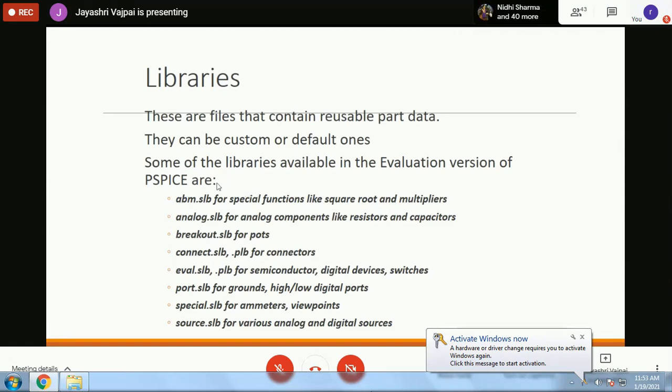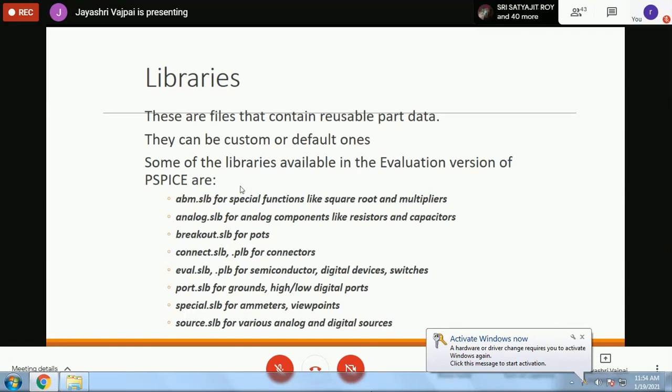For example, many times we construct a circuit where the loop may be completed through an inductor. PSpice will not permit it. It will give you an error saying that the loop contains only the inductor, because if you subject the system to any input which has a DC component, even a non-sinusoidal waveform, there will be a DC component in the Fourier series, and immediately the circuit would fail because the inductor behaves like a short circuit for DC.